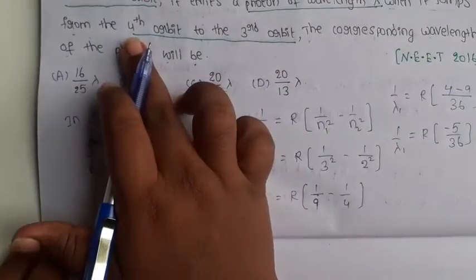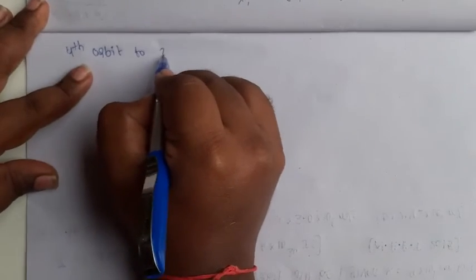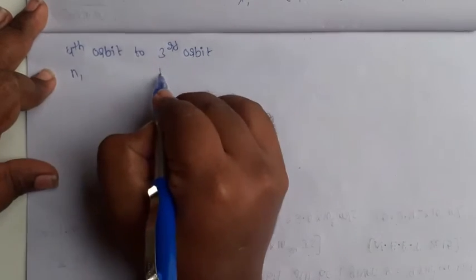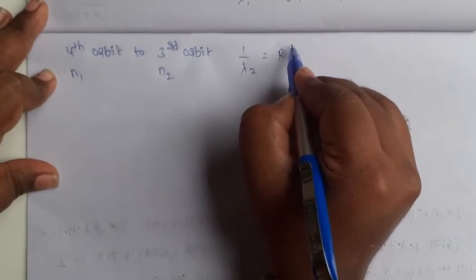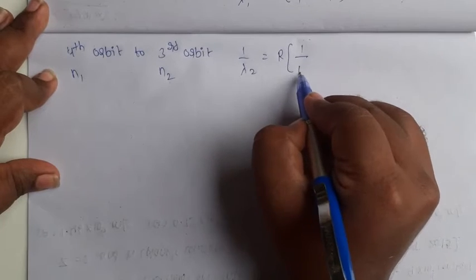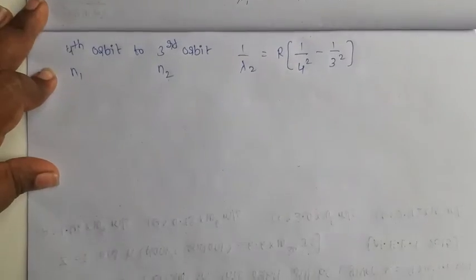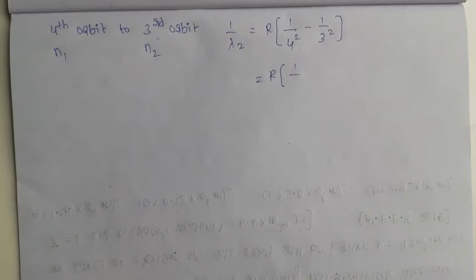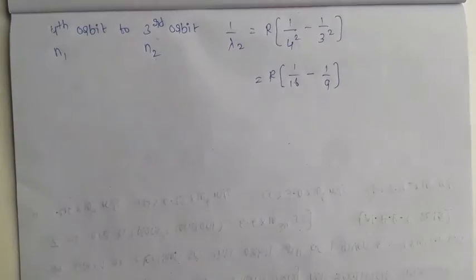Next, the electron jumps from the fourth orbit to the third orbit, so the fourth orbit is the n1 value and the third orbit is the n2 value. So 1 by lambda 2 equals R into 1 by 4 square, which is 16, minus 1 by 3 square, which is 9.